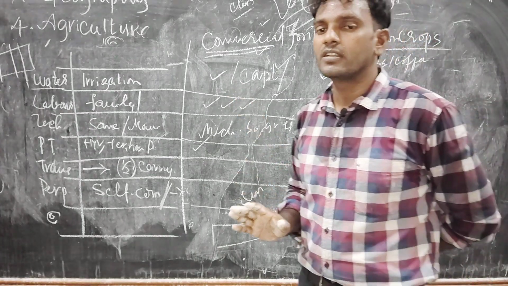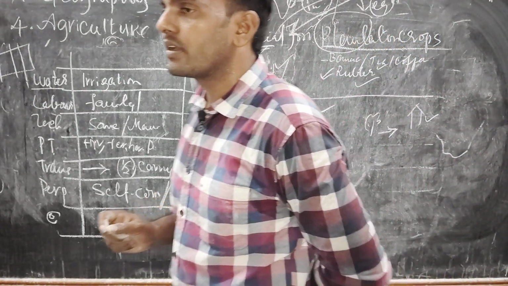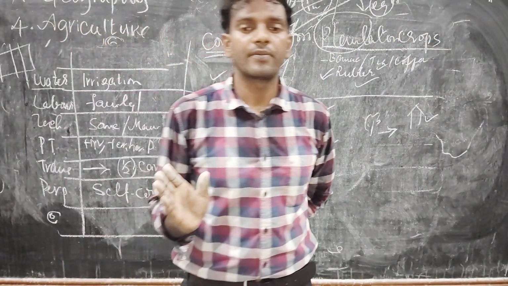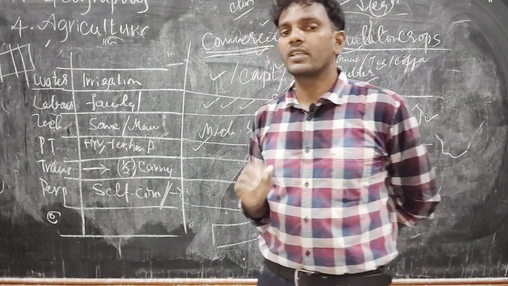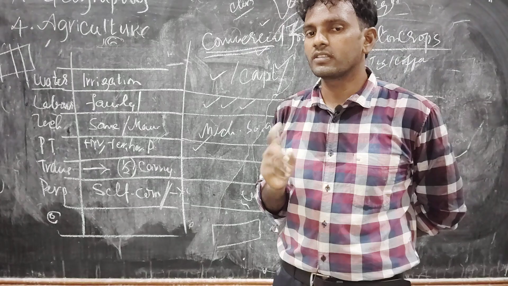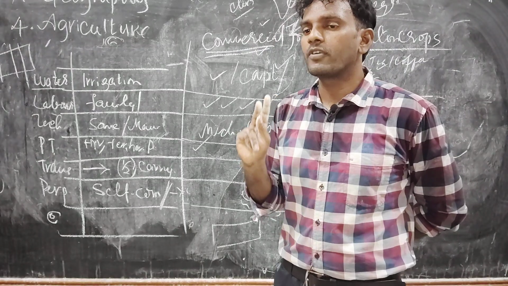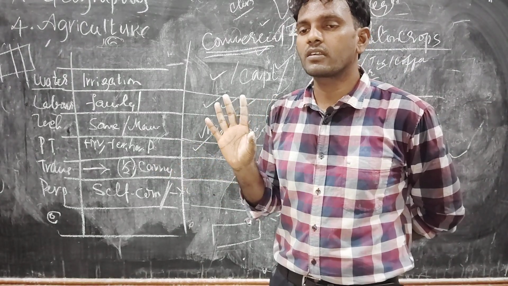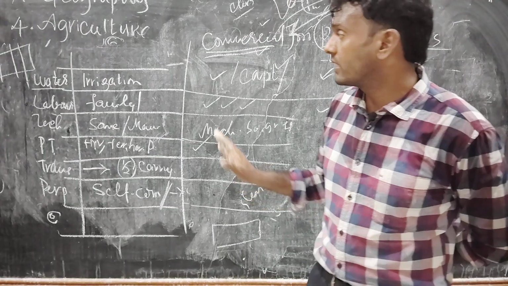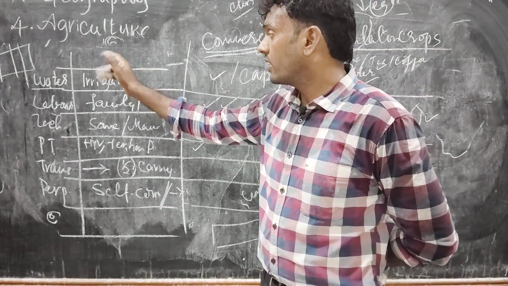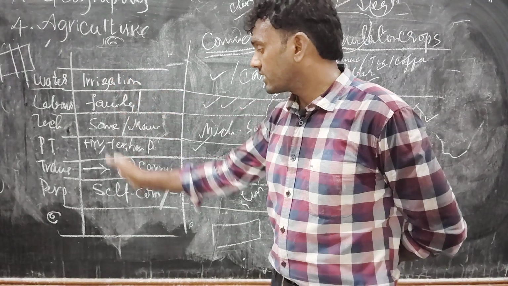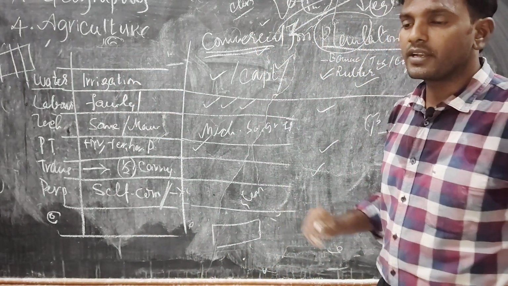This is the difference. There are 2 types of farming: subsistence farming, for self-consumption, and second, for selling in the market, which is commercial farming. Is it clear? These are the characteristics.